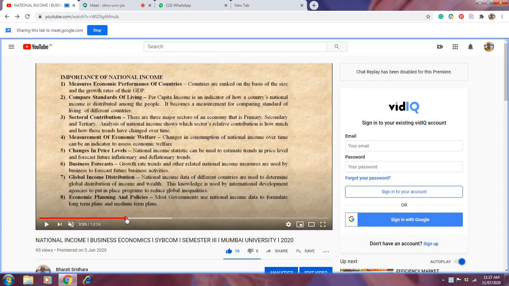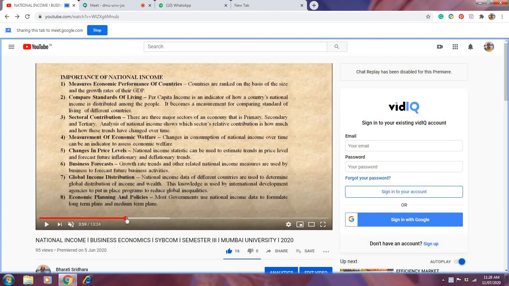See, in the absence of any alternative measurement, the value of national output and its growth have become the standard performance indicator of the country. So any country, when we say the country is a developed country or we are giving the rank to the countries, that totally depends upon the growth rate of the GDP of the country. So national income measures the economic performance of the country. So it is very essential to know the national income of a country.